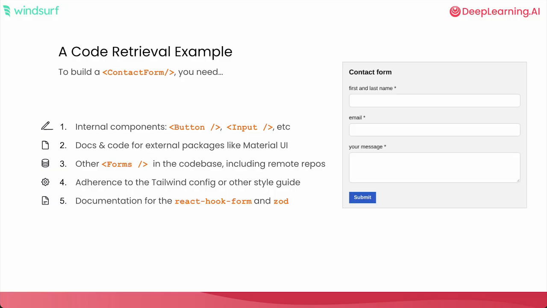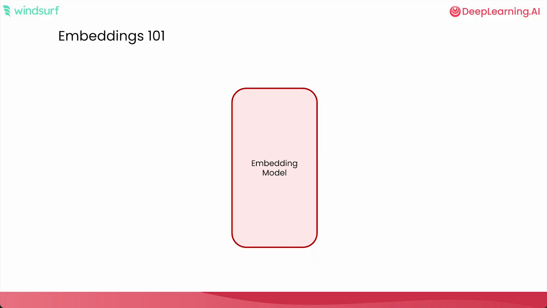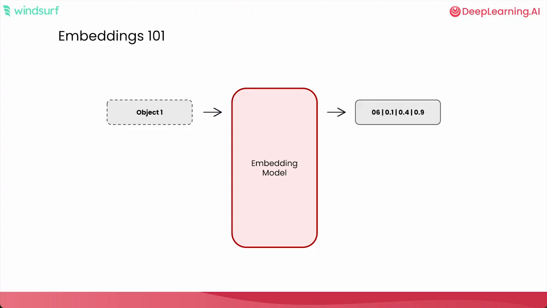So with that in mind, let's talk about state of the art today. The state of the art today for this kind of problem is embedding search. And the really quick explanation of how that works is you have an embedding model that is able to convert objects, this could be a snippet of code, to a series of numbers, an embedding vector. You can do this for all of the existing snippets of code that already exist in your code base.